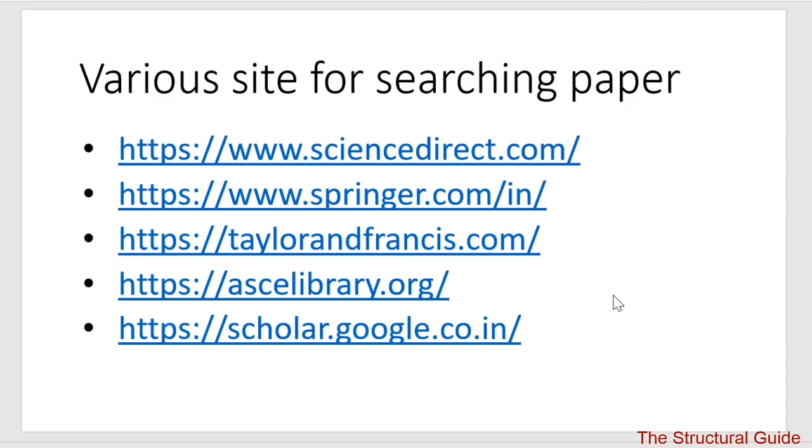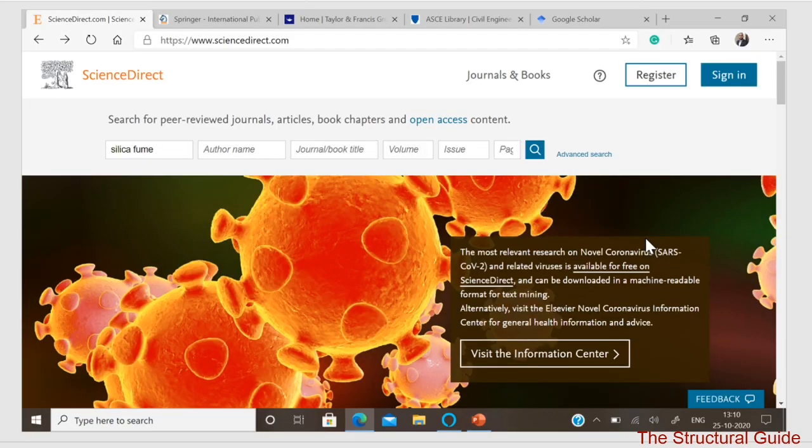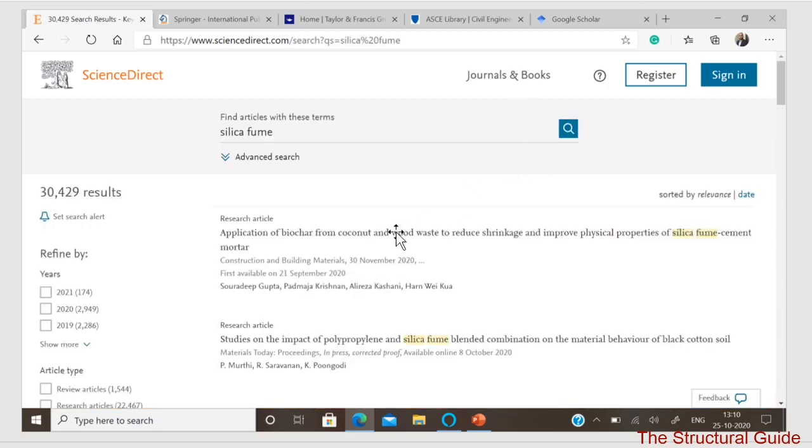silica fume. Okay, so what I will do, I will open the first site or any site. Here there will be keywords. In keywords I will type silica fume, or you can type the whole topic also. Then I will press search. Then you will get various papers related to silica fume. Now we have to download, so just click on the first paper.